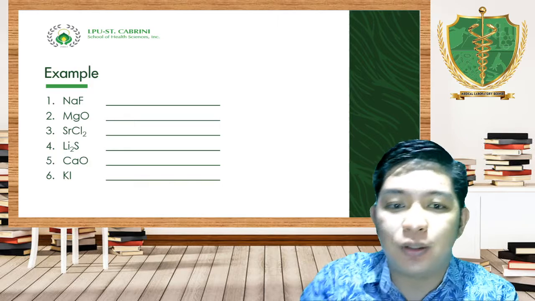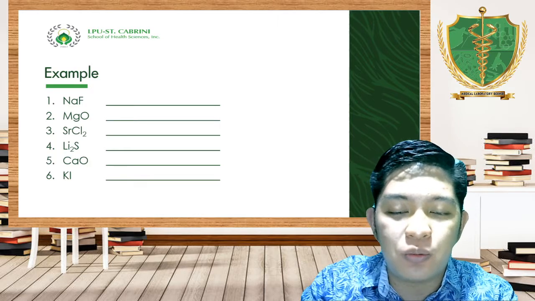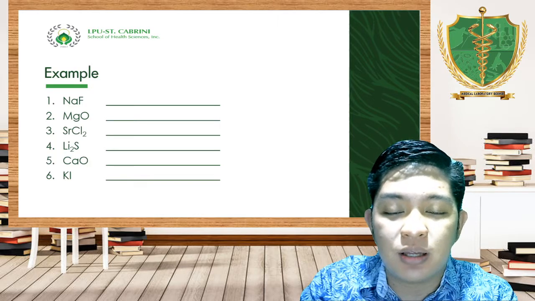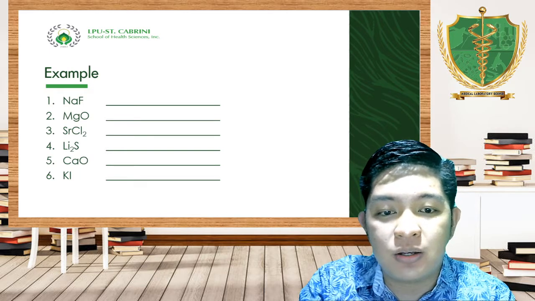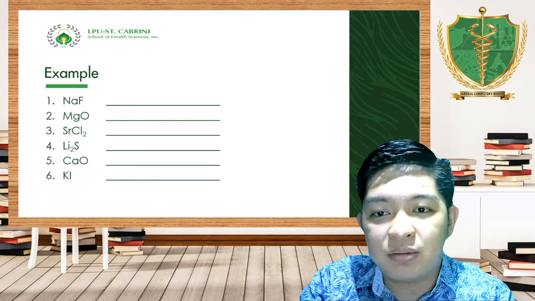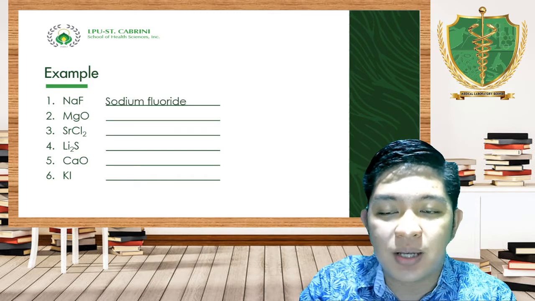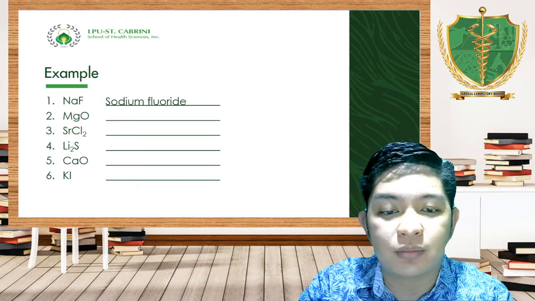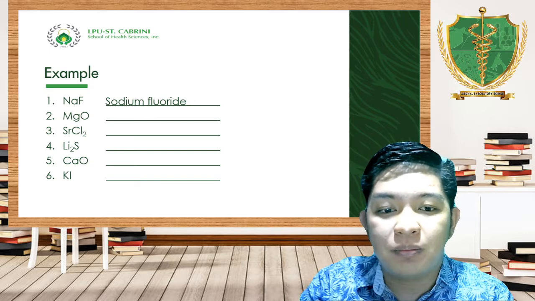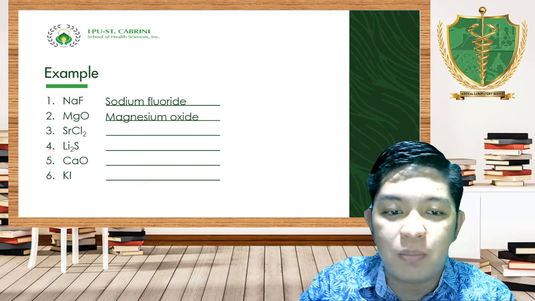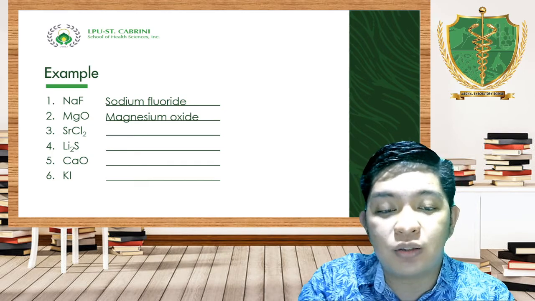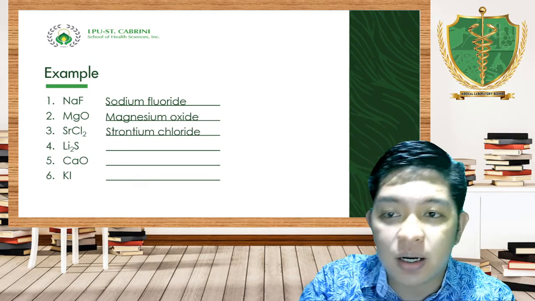Let's have an example. NaF, MgO, SrCl2, Li2S, CaO, and KI. So NaF, we have sodium ion and fluoride. So we have sodium fluoride. MgO, we have magnesium and oxygen or oxide, that will be magnesium oxide. SrCl2, that is our strontium chloride.